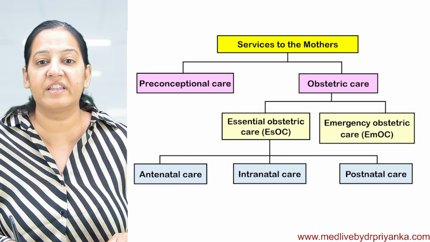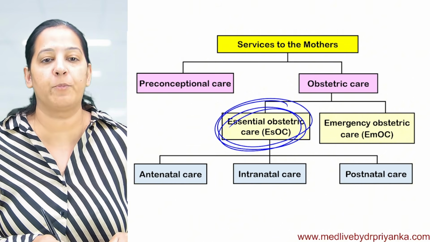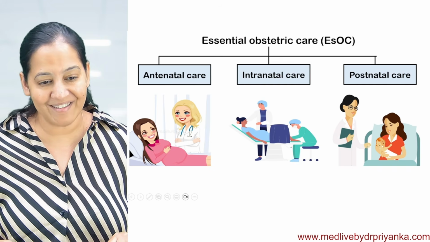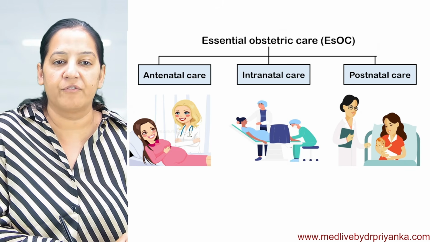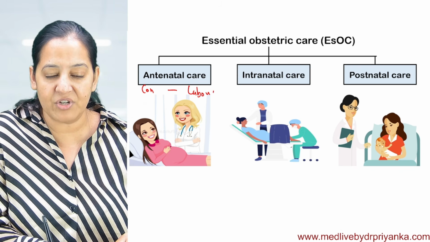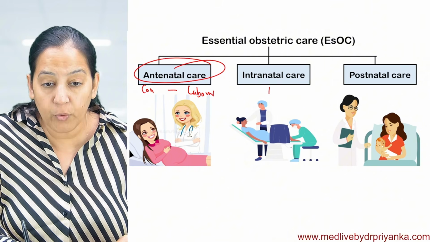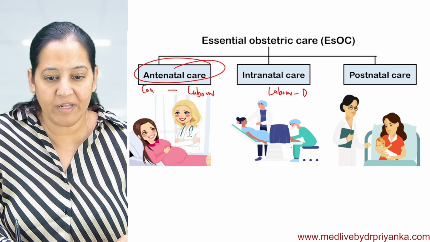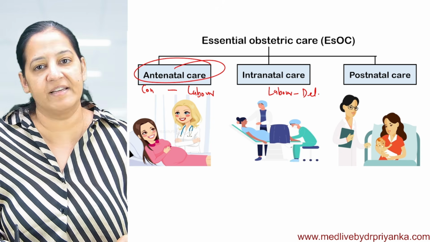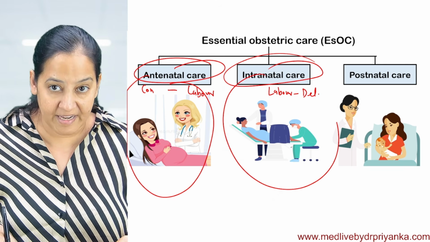Currently we will deal with the essential care. Today I will be teaching you essential care. We divide the essential care into three portions: antenatal care, intranatal care, and postnatal care. What do you mean by antenatal, intranatal, and postnatal? The care given from the point of conception, when the lady becomes pregnant, till the start of labor is known as antenatal. It's before delivery. The care given from labor till delivery of the baby, maybe normal delivery, maybe cesarean section delivery, is intranatal care.